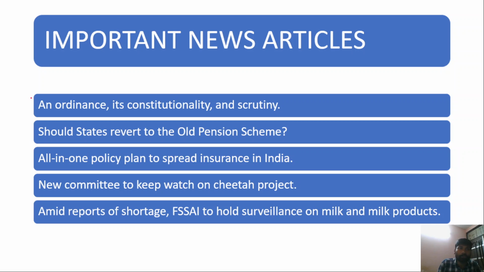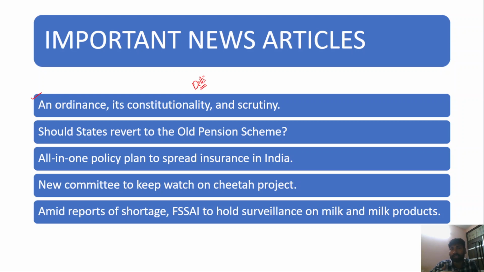So these are the list of important news articles for today's discussion. The first article is on an ordinance, its constitutionality and scrutiny. We have been discussing the Delhi versus Union tussle, or conflict. Recently, the Supreme Court Constitution bench delivered a judgment that the democratically elected government in Delhi will control administration or services in the national capital.